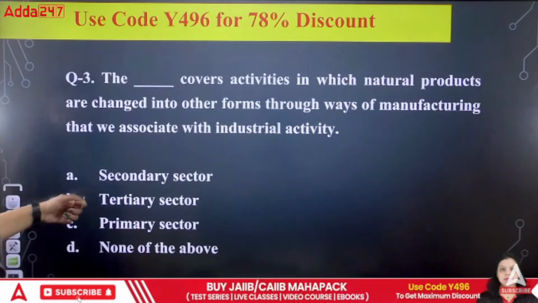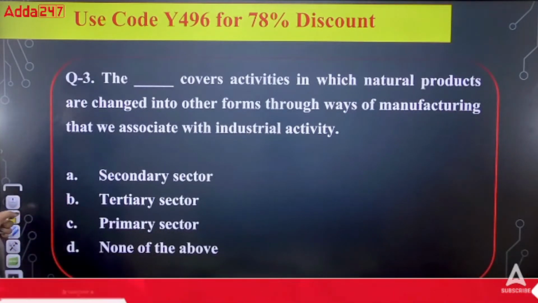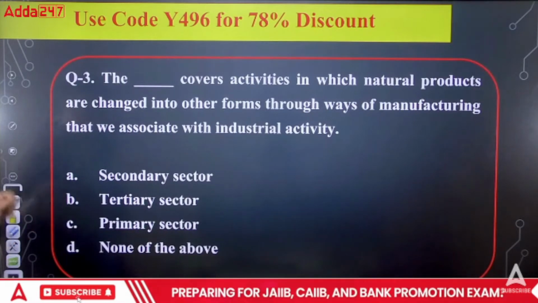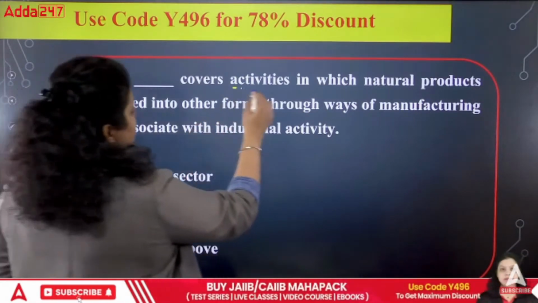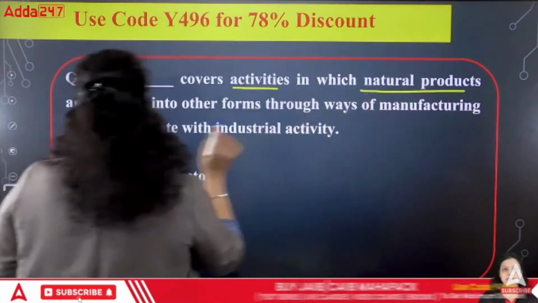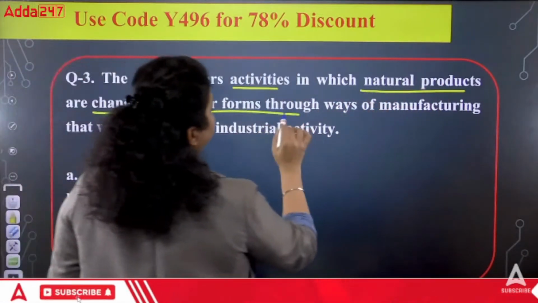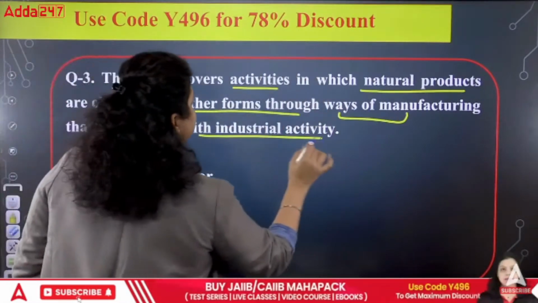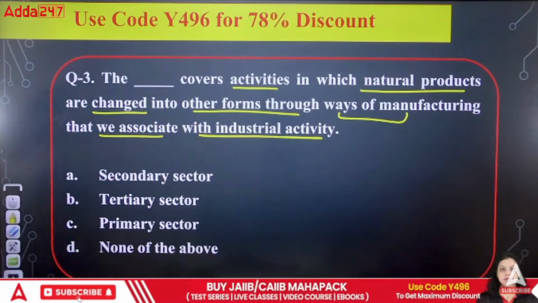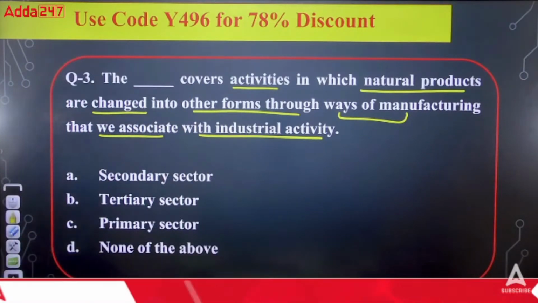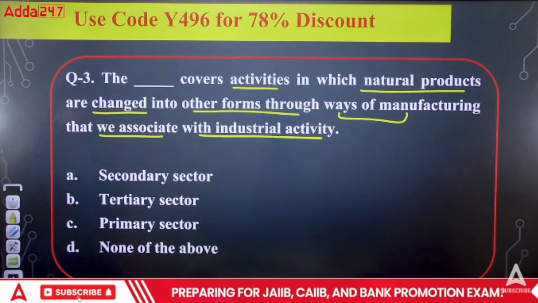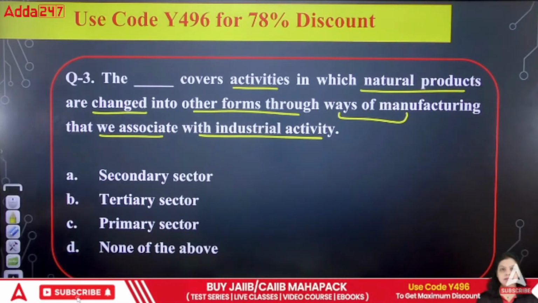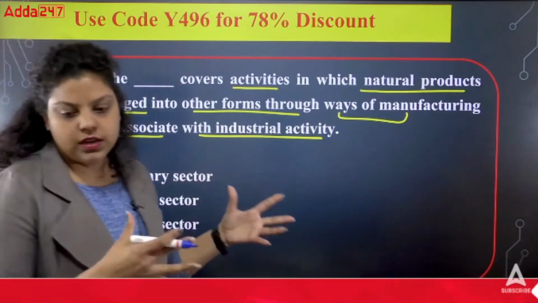Next. The third question is talking about how the dash covers activities in which natural products are changed into other forms through ways of manufacturing that we associate with industrial activity.